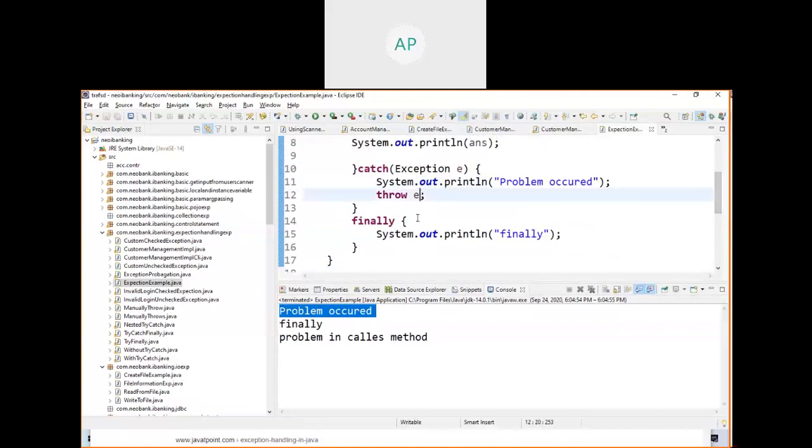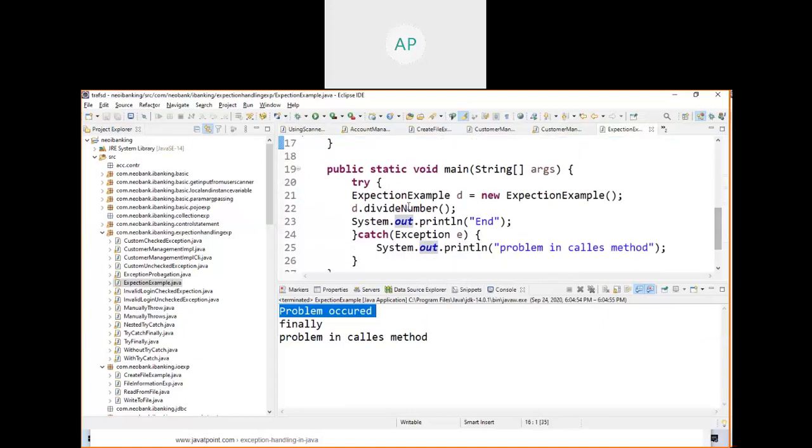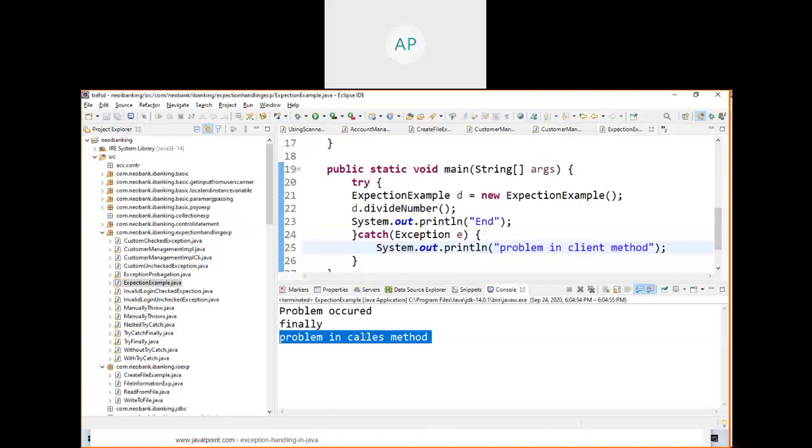Let me run this program. See here, problem occurred. It goes to the catch block. Then you are throwing. Finally, anyway, whatsoever, the finally block will get executed. It went to finally. Then it is coming here. So this is the caller. So it won't go here. It will come to the catch block because you are throwing the exception. So come here, problem in client method. That's why you are getting this here.